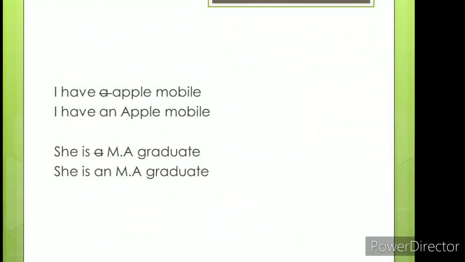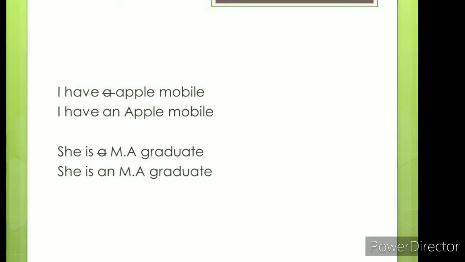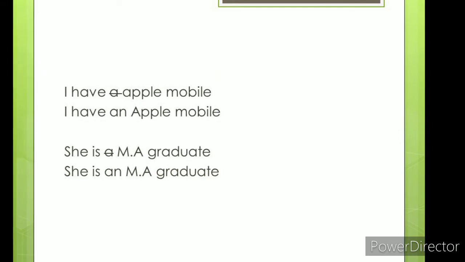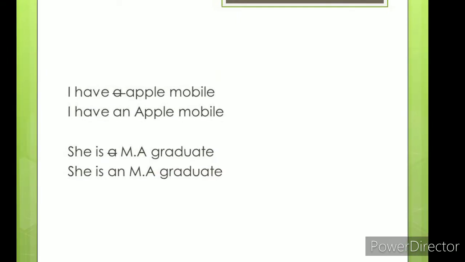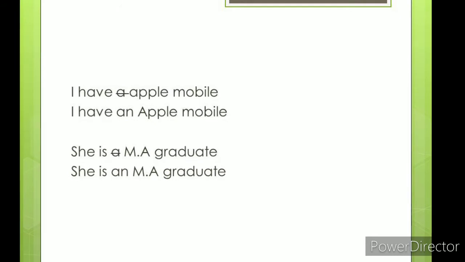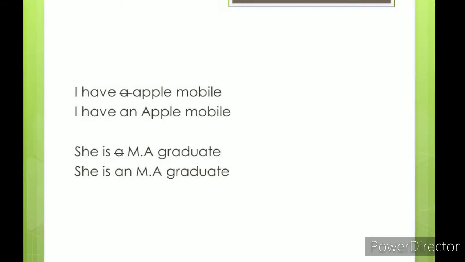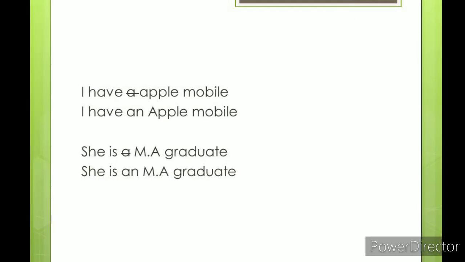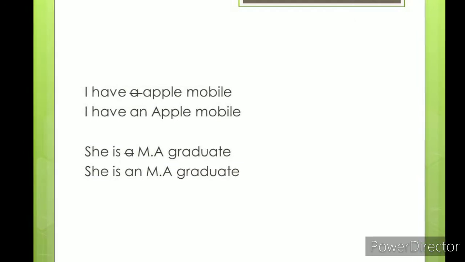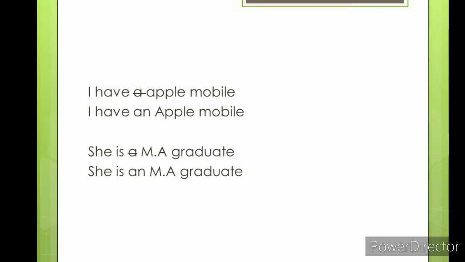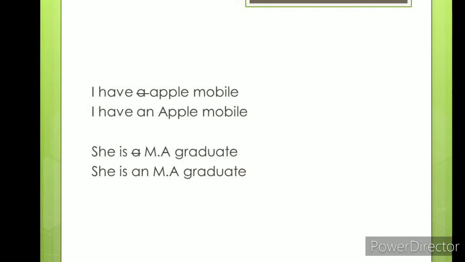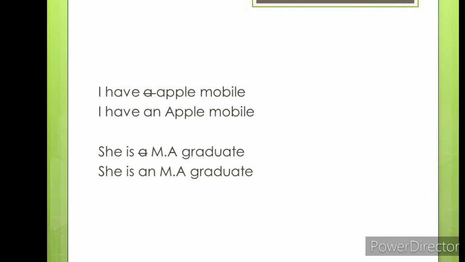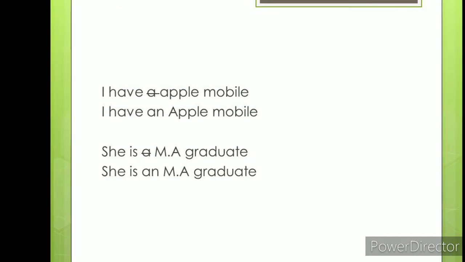Look at the first sentence. I have a Apple mobile, which is wrong. It should be written as I have an Apple mobile. You should use an before A, E, I, O, U. Look at this sentence. She is a MA graduate. This sentence should be written as she is an MA graduate. Use a before every consonant. But if a consonant is part of an acronym like M in MA, we should use an before M, like an MA, an MLA, an MP.